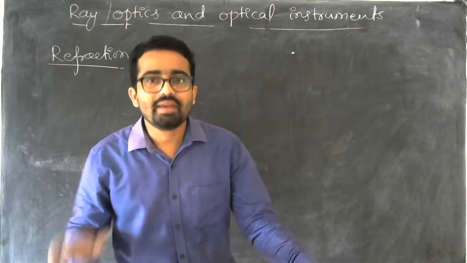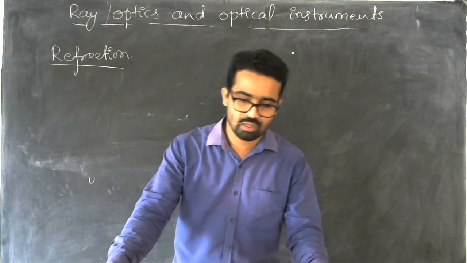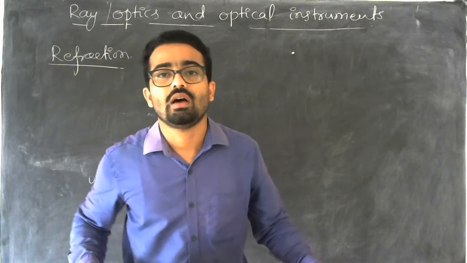For a better understanding of this concept, I am using an animation. This is the animation page, and in it we can see some colored regions, a line, a source, and some objects.